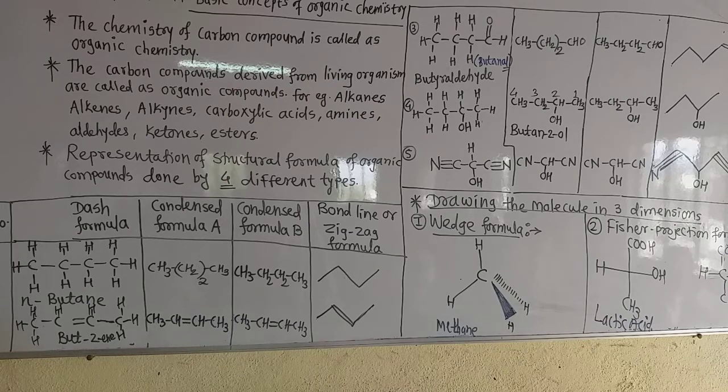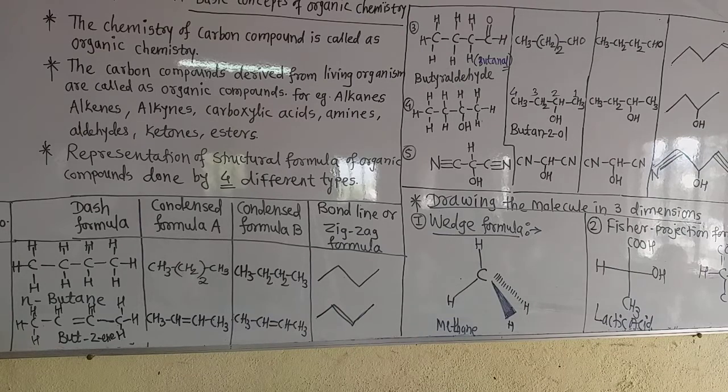The convention is that the vertical lines represent the bonds going below the carbon, and the horizontal lines show the bonds projecting from the plane of the paper. Now horizontal and vertical lines are there.